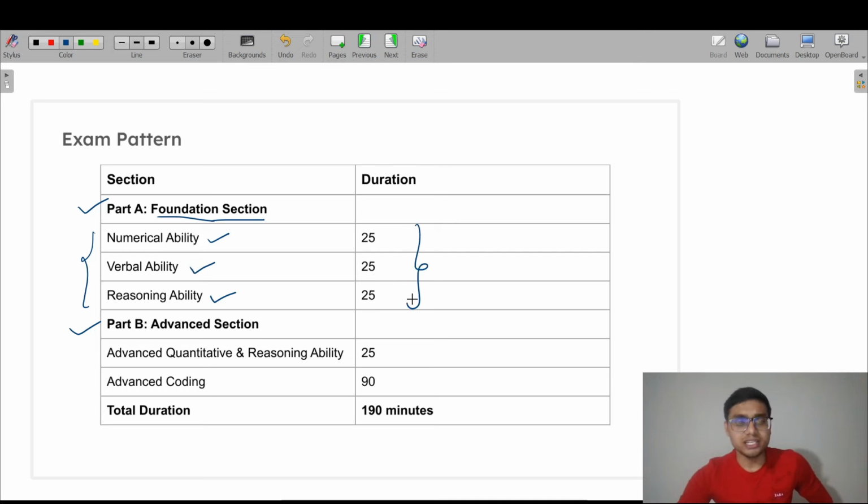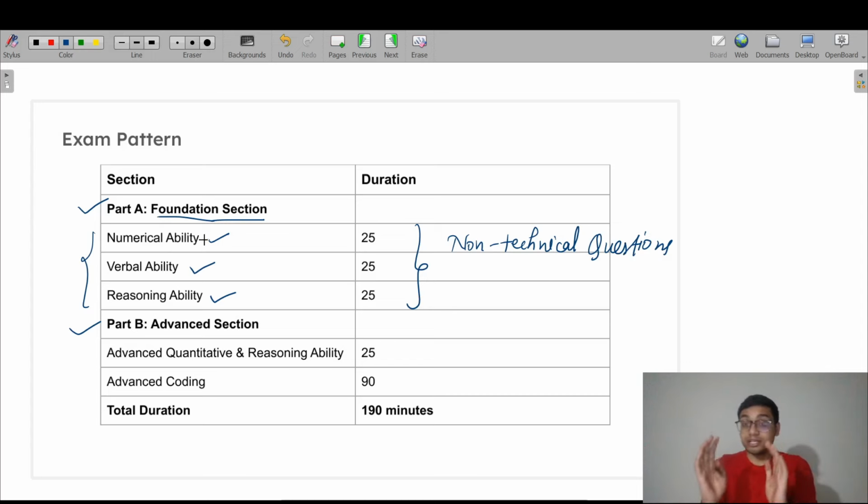This is completely non-technical questions. Part A is mandatory to qualify. Part B is the advanced section. In this section, advanced quantitative and reasoning ability will be asked, and advanced coding questions as well. In the advanced coding section, I will be covering all the important topics as well, so no need to worry.